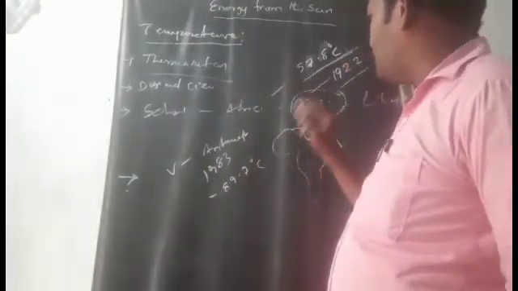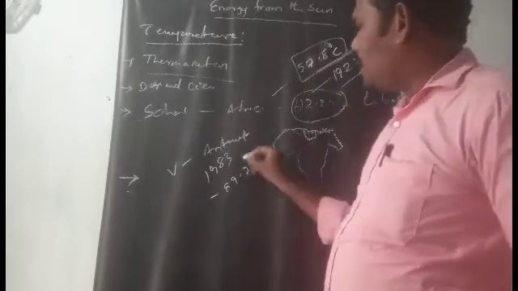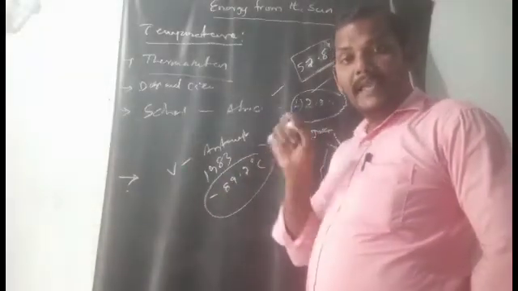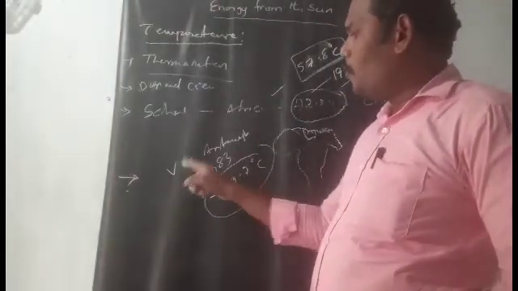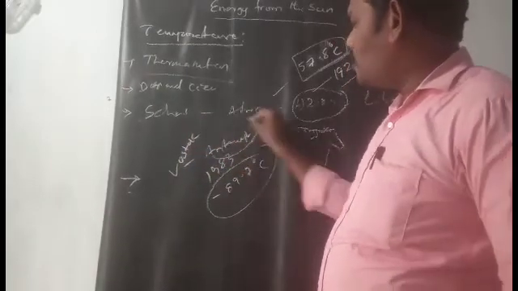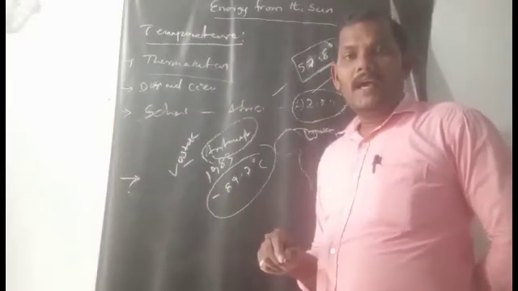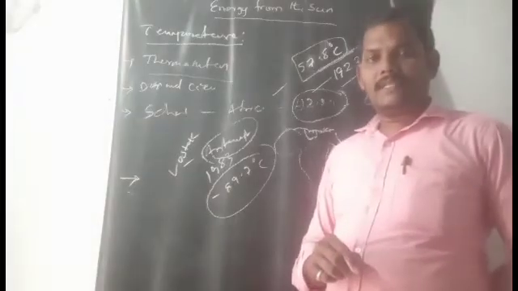Highest temperature is 57.8, lowest temperature is minus 89.7, at Vostok, in Antarctica.